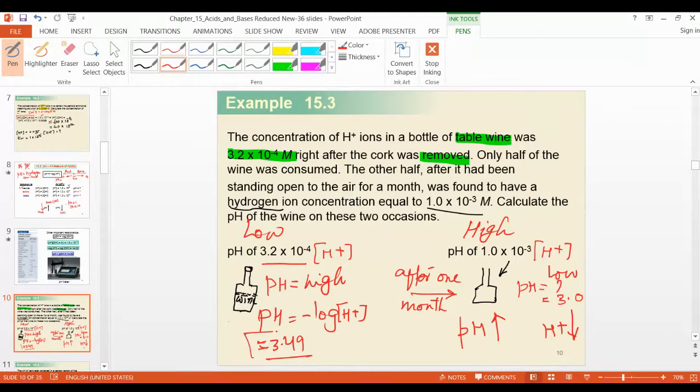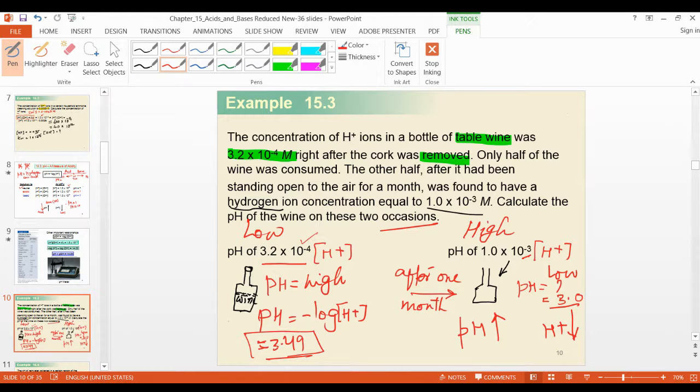Simple: when pH is high, hydrogen is low. When hydrogen is high, pH is low, because it is a negative logarithm. Okay, so now he is telling us to calculate the pH of the wine on these two occasions.